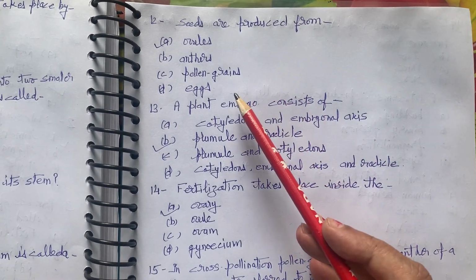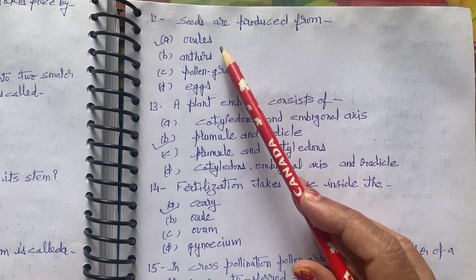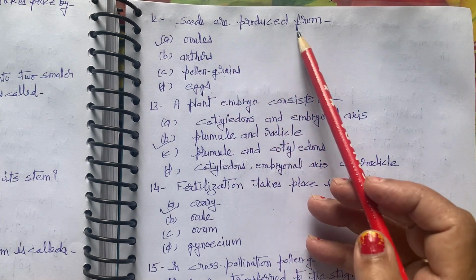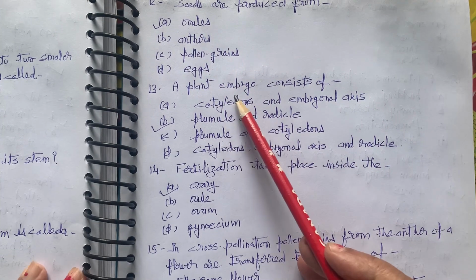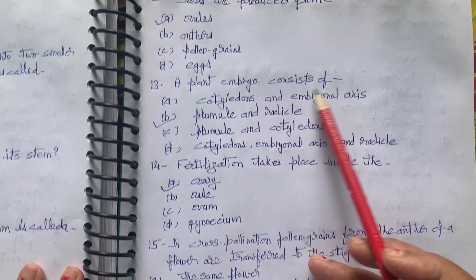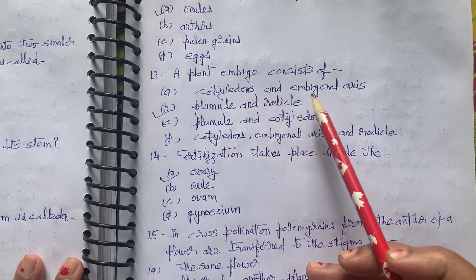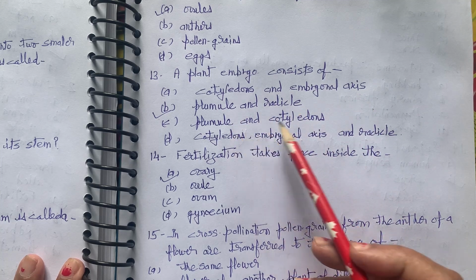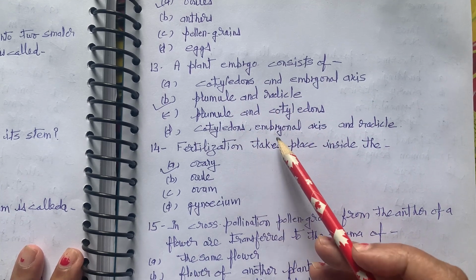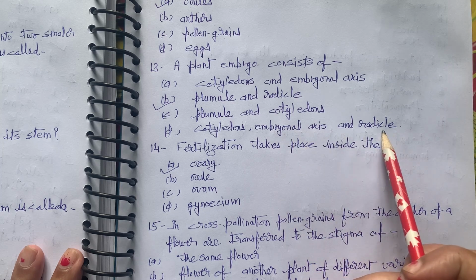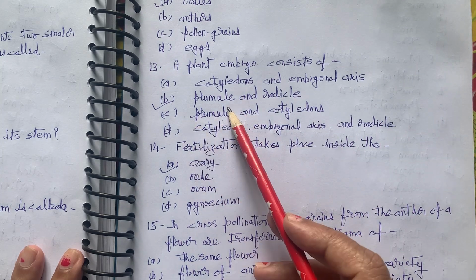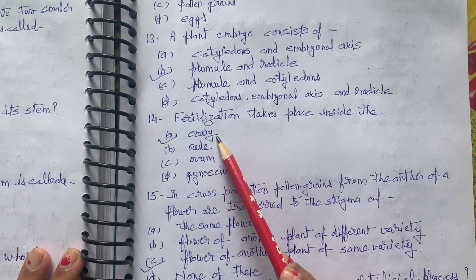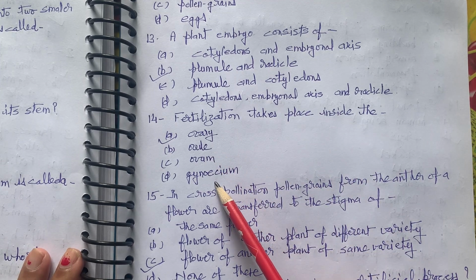Next, seeds are produced from ovules, anthers, pollen grains, eggs. Seeds are produced from ovules. A plant embryo consists of cotyledons and embryonal axis, plumule and radicle, plumule and cotyledons, cotyledon, embryonic axis and radicle. Correct option, plumule and radicle. Fertilization takes place inside the ovary, ovule, ovum, gynoecium.